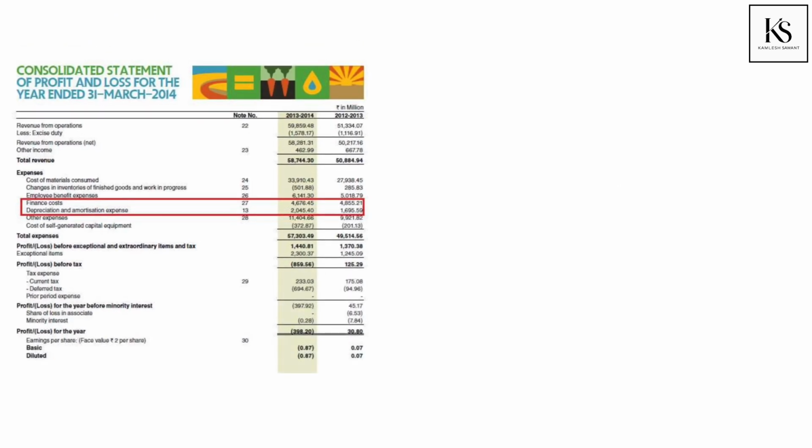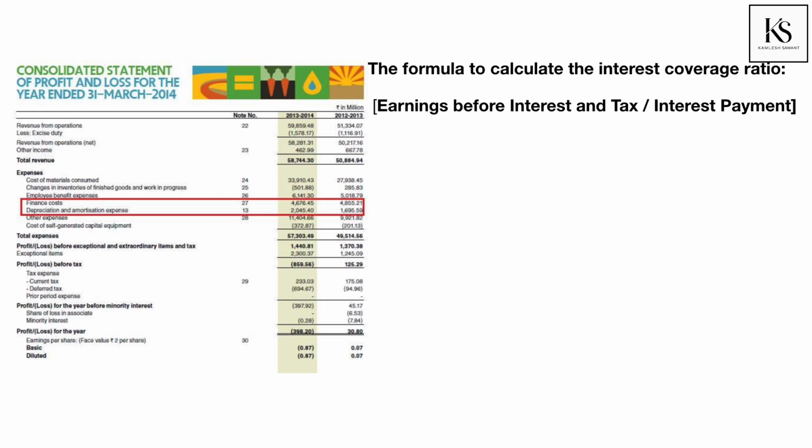The formula to calculate the interest coverage ratio is earnings before interest and tax divided by interest payment. The earnings before interest and tax, EBIT, is EBITDA minus depreciation and amortization. Let us apply this ratio on Jain Irrigation Limited. Here is a snapshot of Jain Irrigation's P&L statement for FY14. I have highlighted the finance cost in red.